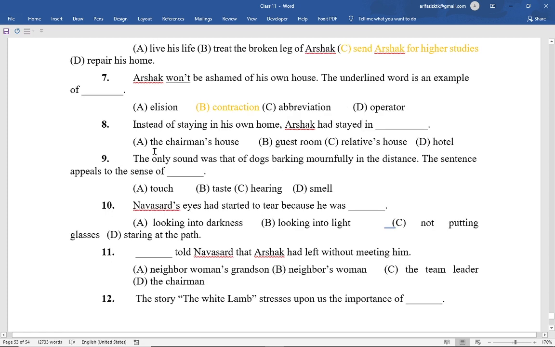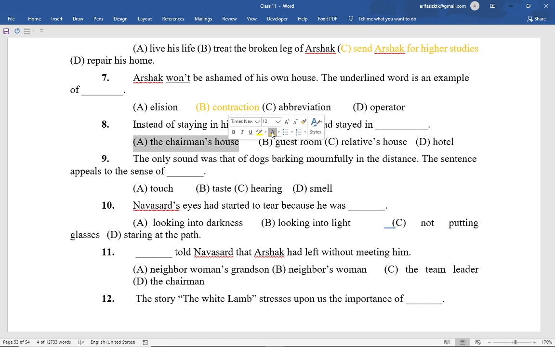MCQs number 8 is: instead of staying in his own home, Arshak had stayed in dash. Option A, the chairman's house. Option B, guest room. Option C, relative's house. Option D, hotel. Here the correct option is option A. He had stayed in the chairman's house.